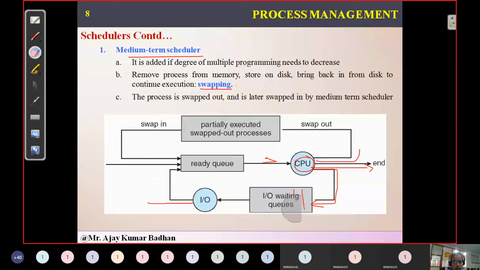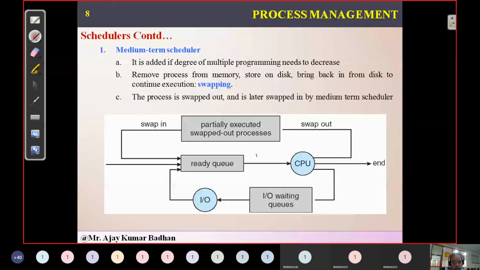The main concept of the medium-term scheduler is swapping in and swapping out. This is done by your medium-term scheduler. Remember, there are only three schedulers: the long-term scheduler, the short-term scheduler, and the medium-term scheduler. The long-term scheduler is called the job scheduler because it gets processes from a job queue. Whereas the short-term scheduler is called the CPU scheduler because it allocates processes from the ready queue to the CPU.